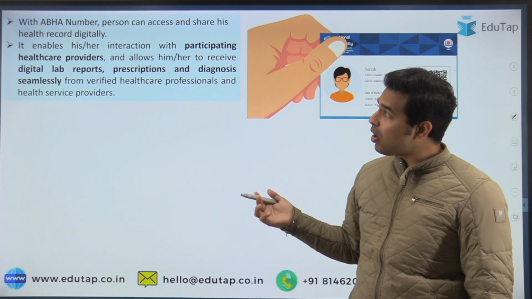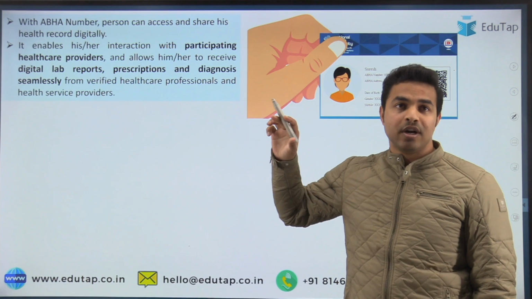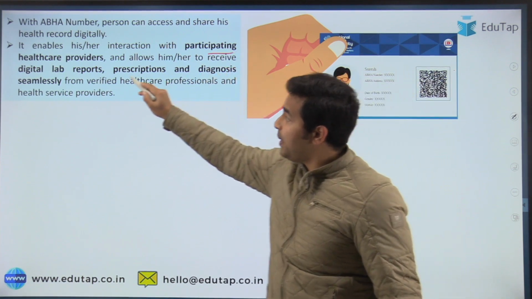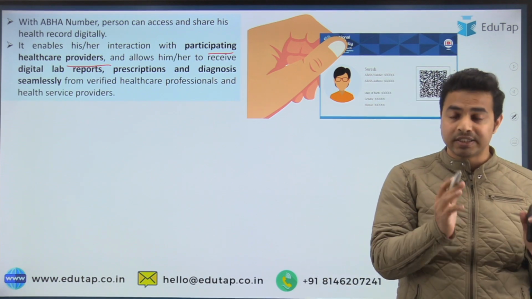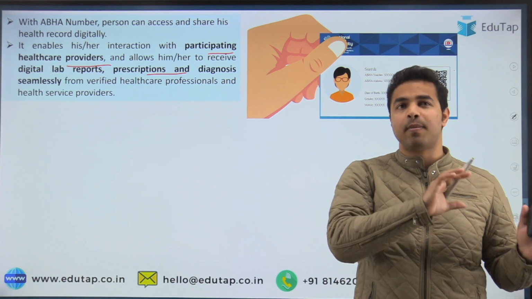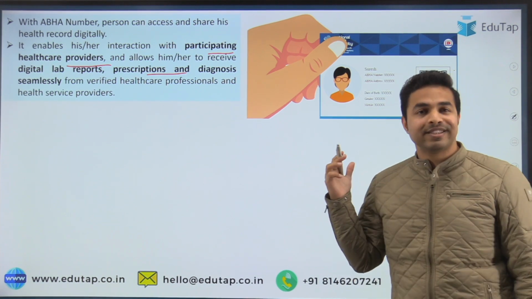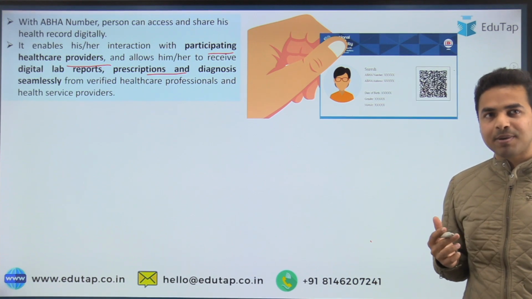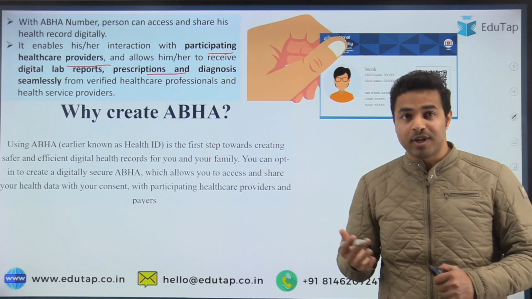Now this ABHA number enables the person to interact with participating healthcare providers, and it also allows him or her to receive digital lab reports, prescriptions, as well as the diagnosis seamlessly from verified healthcare professionals as well as health service providers. Now there is some other important information about the ABHA numbers mentioned here, that is why exactly this ABHA number is more impactful.